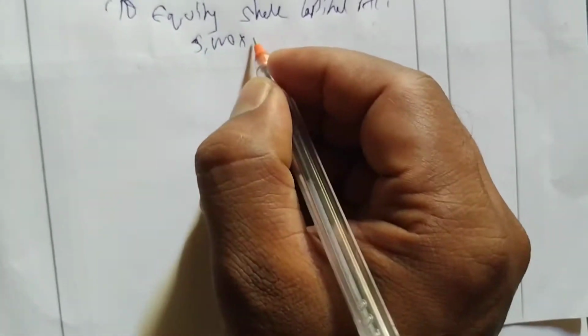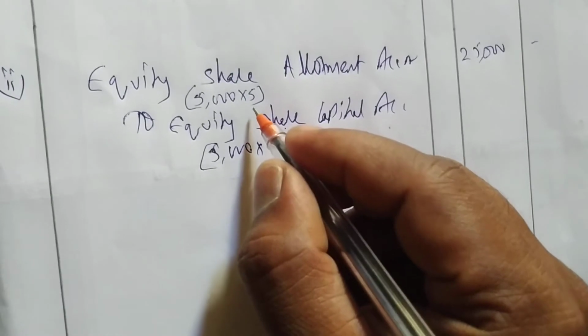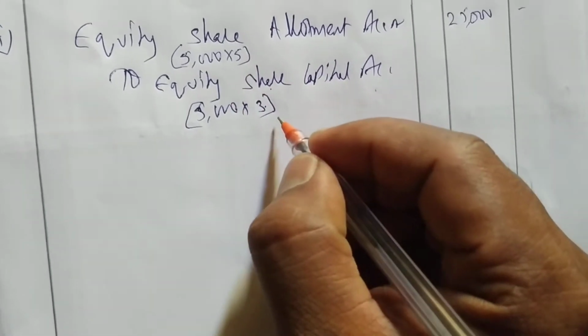How much? Whenever we write equity we have to write the allotment money. Allotment is 5, total allotment. From that 3 rupees we have to transfer to share capital, so we get 15,000. Then that 2 rupees we have to transfer to securities premium.